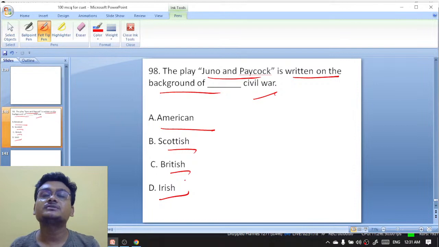It's a part of a trilogy: The Plough and the Stars, Juno and the Paycock, and I can't remember the other one.